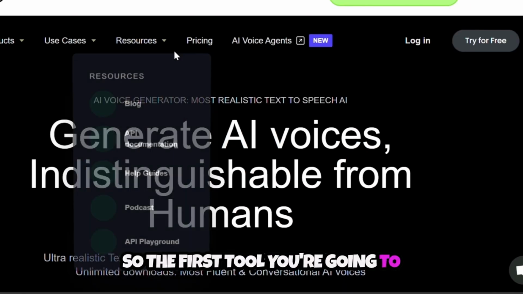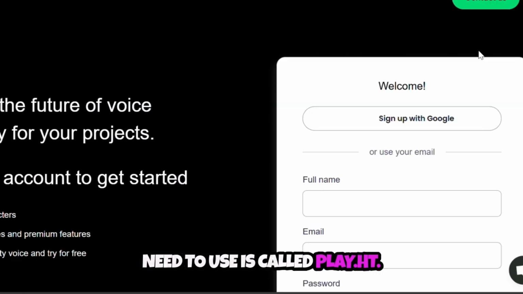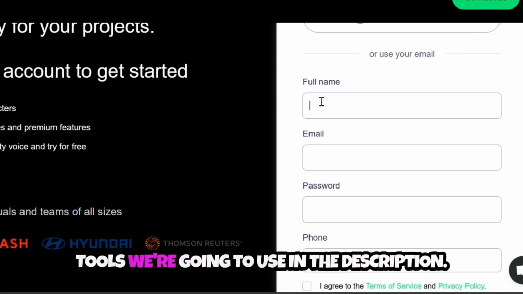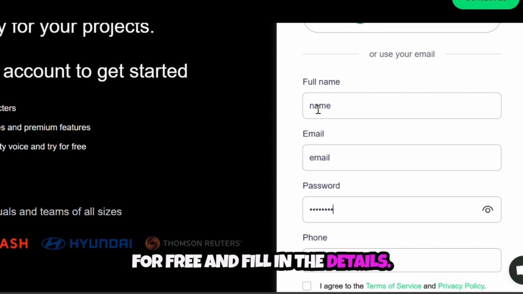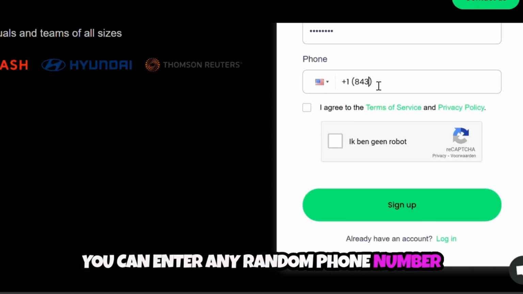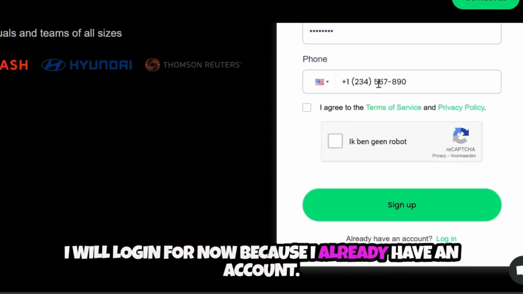So the first tool you're going to need to use is called play.ht. I will put a link to both of the tools we're going to use in the description. So go ahead and click on try for free and fill in the details. You can enter any random phone number. I will log in for now because I already have an account.